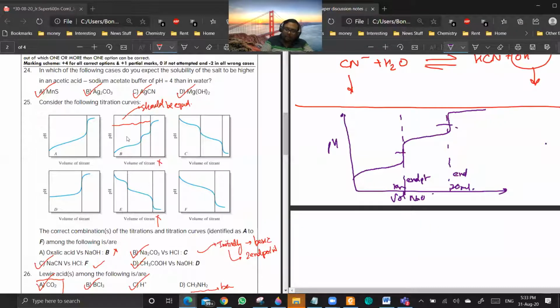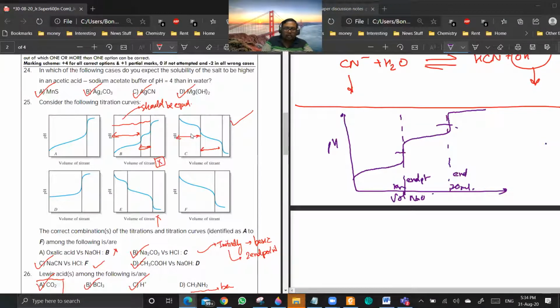Yes, sir. You see here, it is not equal. This and this. Are you getting my point? So this graph is not possible for a polybasic acid. Then this graph is possible because these two are equal.